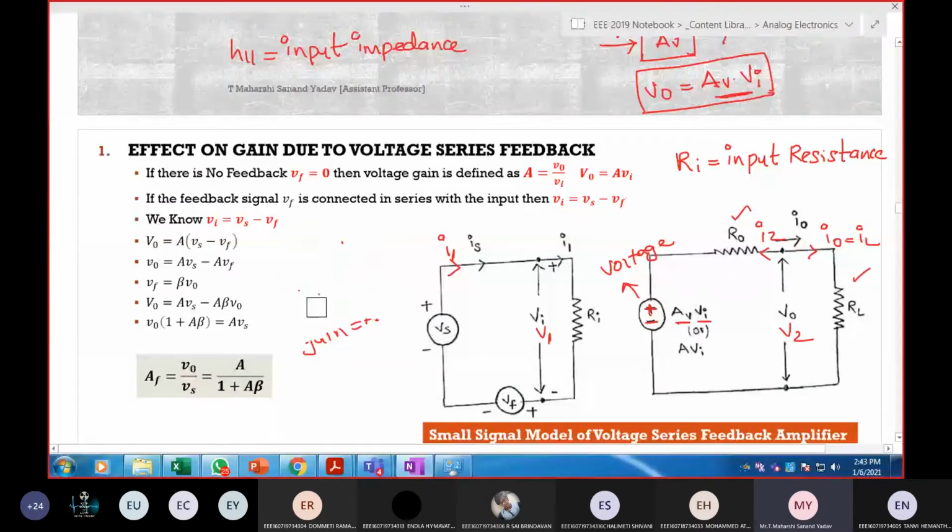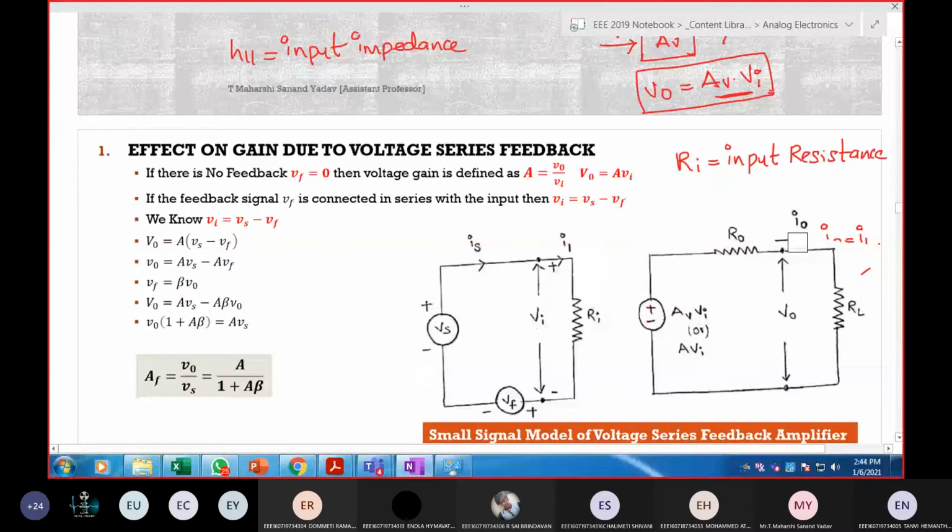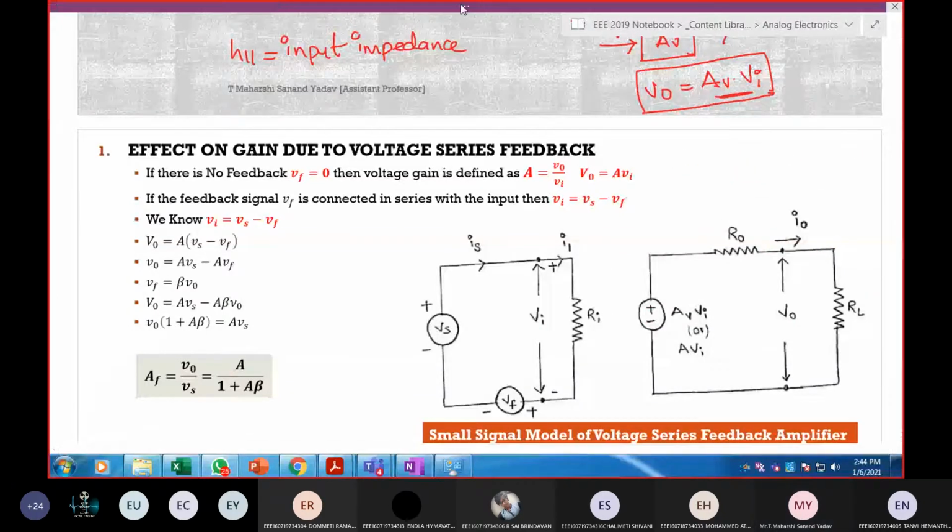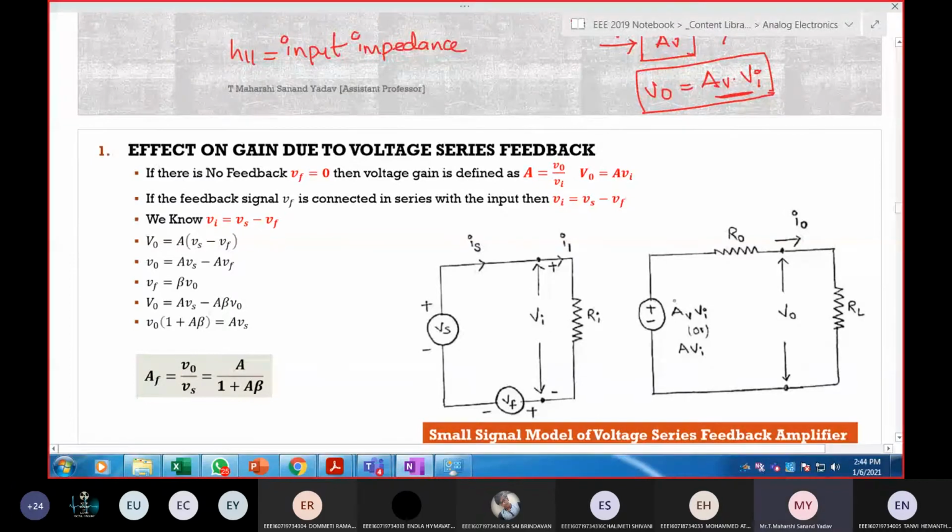Let me erase this. Now you tell me. Suppose feedback is not there, then Vf is not present. If feedback is not there, Vf is nothing but 0. Simply it will act as a short circuit. Suppose feedback is there, we need to consider this Vf value also.